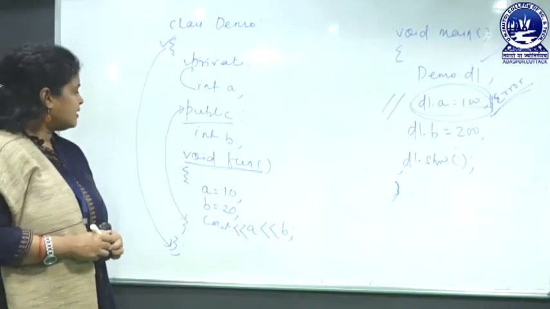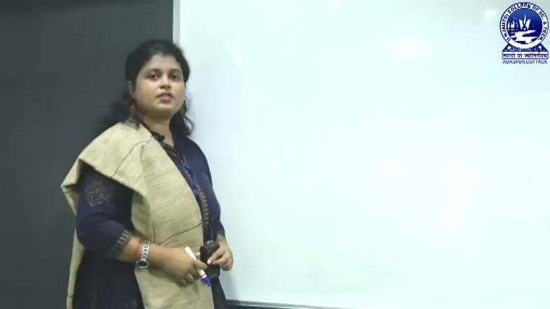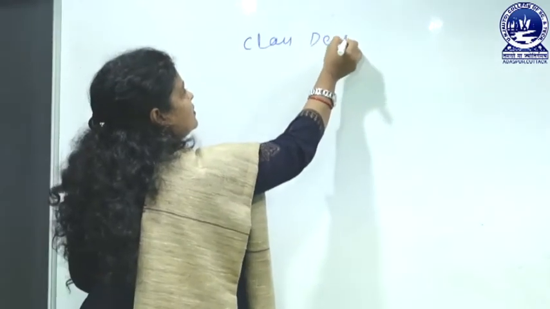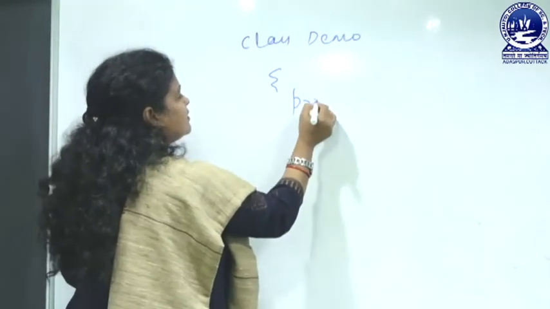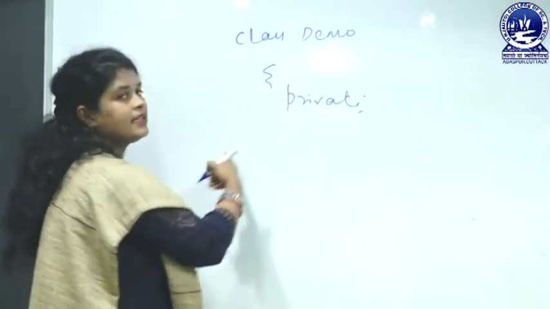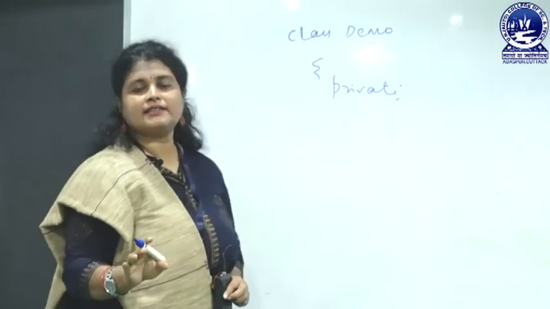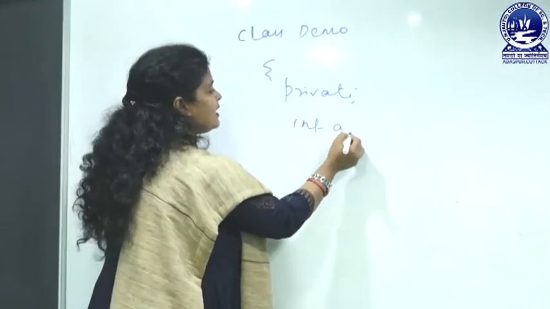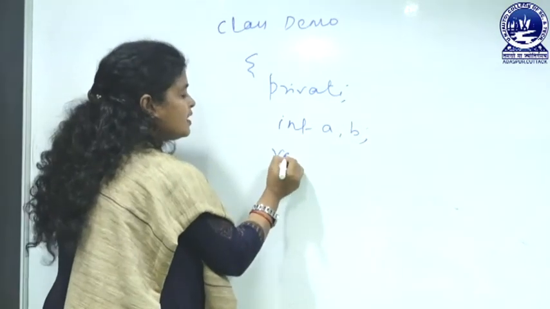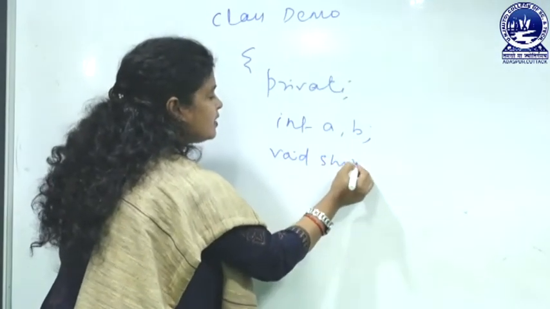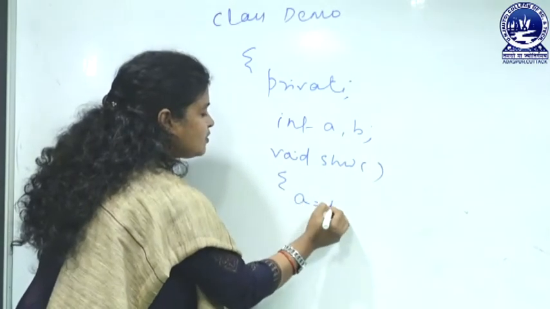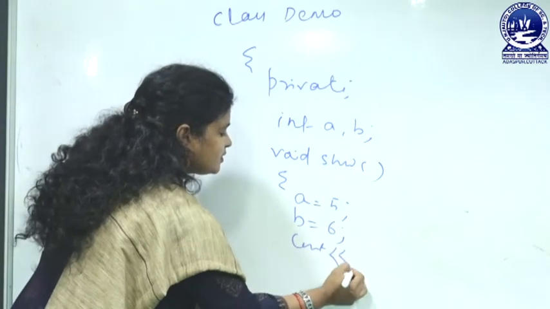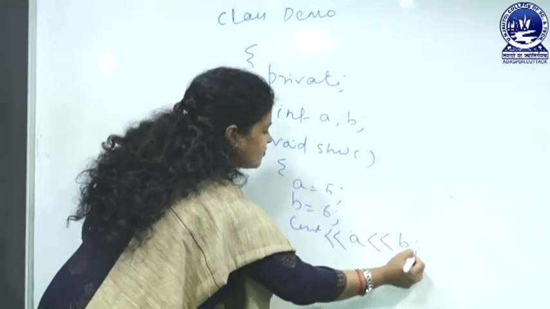Okay. And one more thing I want to say: suppose you write the program in this manner, class demo, then private. Writing private is not compulsory. If you do not write anything, private or public, all are private by default. Then suppose you write int a, b, then void so, and a equal to 5, b equal to 6, then cout a, then b.